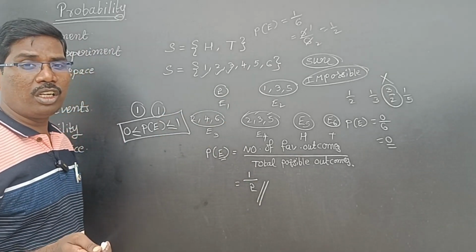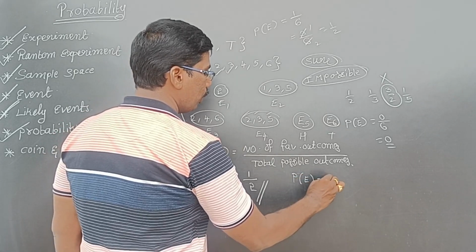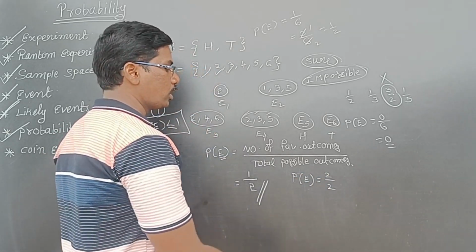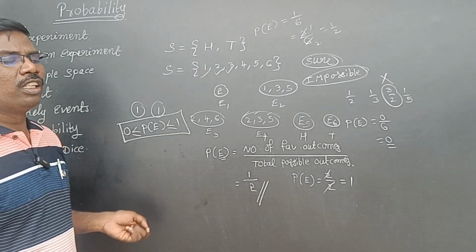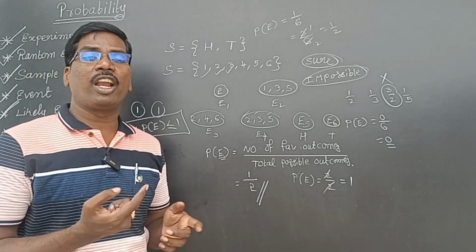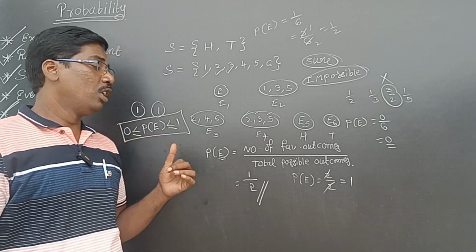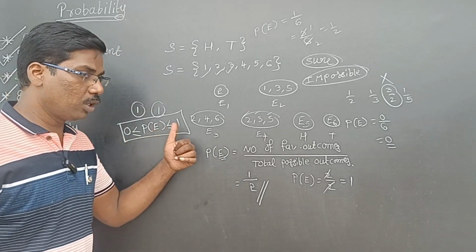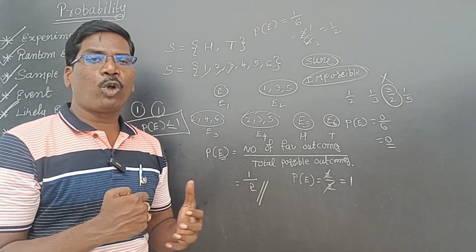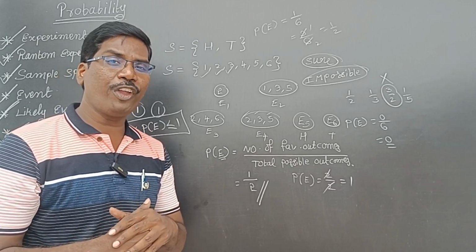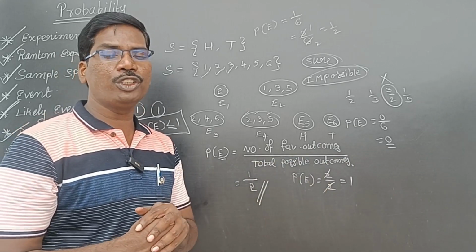Tossing a coin, I can get head or tail. 2 favorable are there, and total possible 2 are there. 2 ones are 2, 2 ones are 2, so 1 will be the probability. So now we can say probability lies between 0 and 1, including 0 and 1. 0 less than or equal to P of E less than or equal to 1. This is very important. The probability of an impossible event is 0. The probability of a sure event is 1.